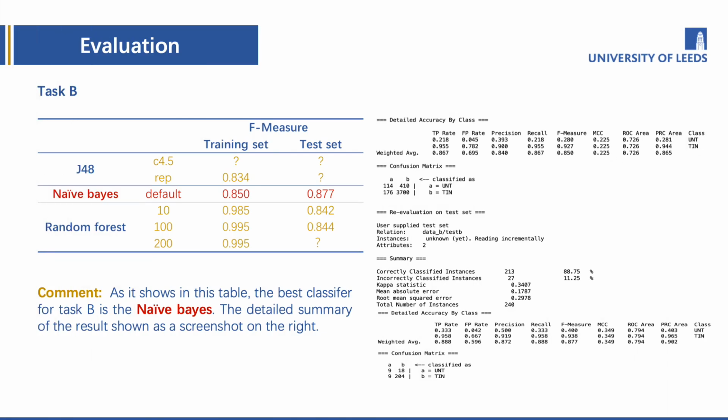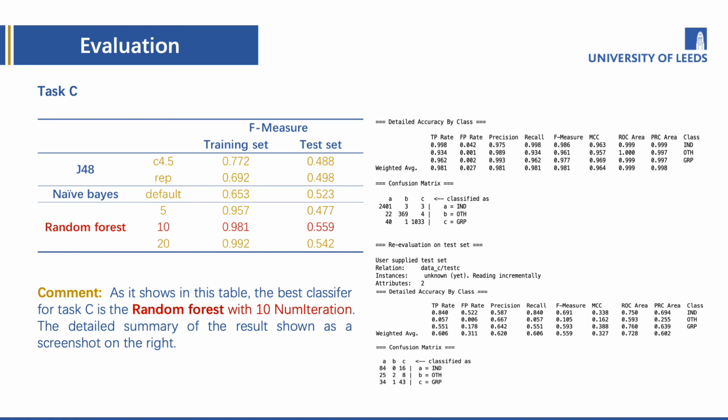For task B, the result is naive Bayes. In the table, some results are presented as question marks because it is single classification, which is a big problem. F1 value cannot be calculated. When we apply random forest, F1 value is high for training set, but it's low for test set. So we finally choose naive Bayes with highest F1 value for the best classifier. The detailed summary is on the right.